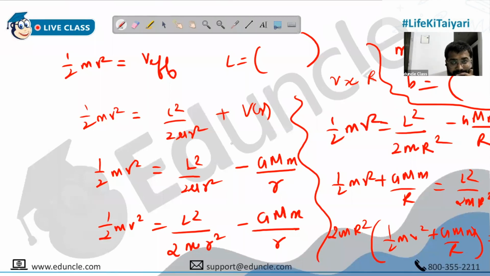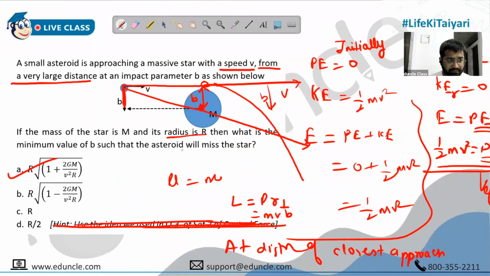So actually we are trying to find that distance of closest approach, right? Yes. So why can't I take half mv square equal to L square, the next slide, that final equation.